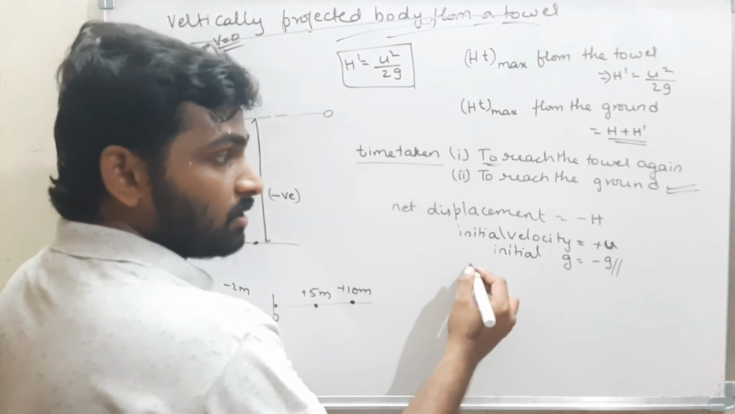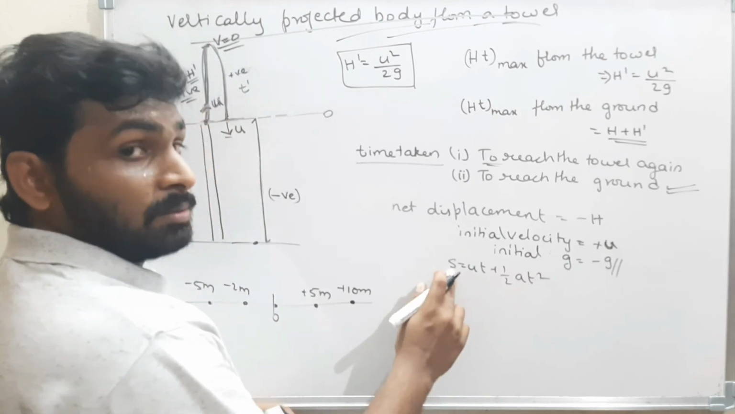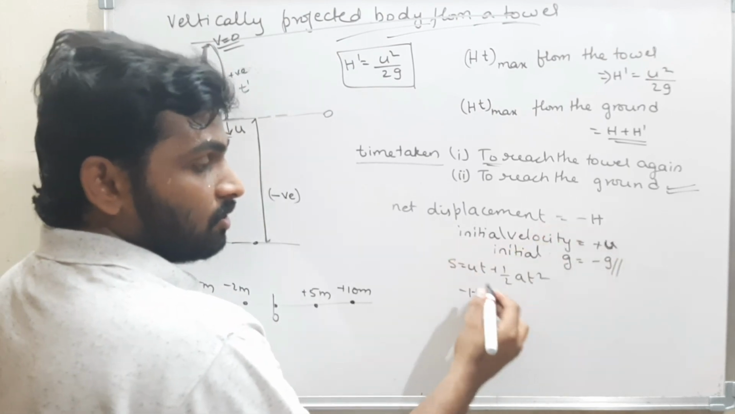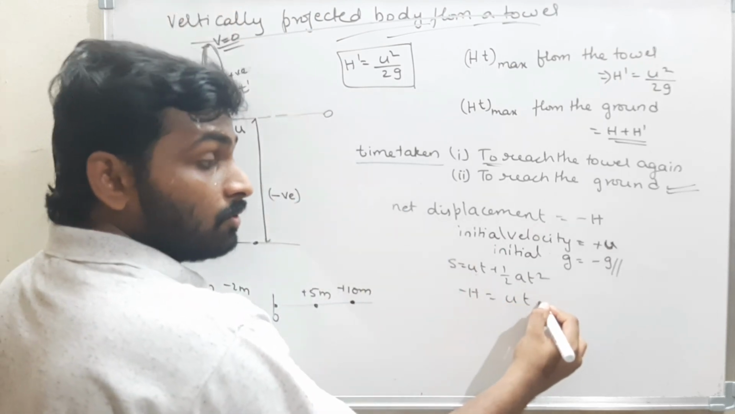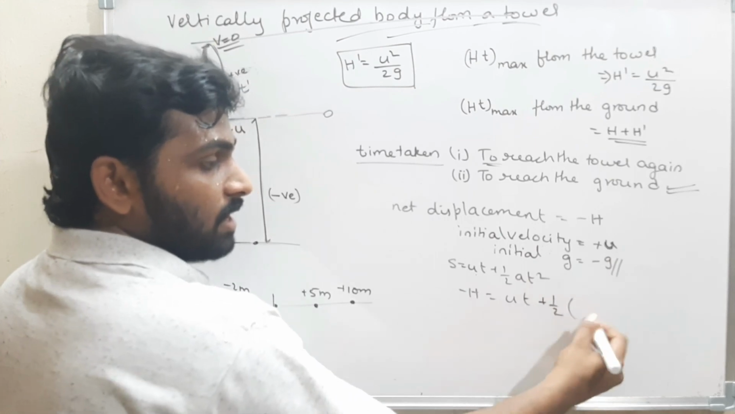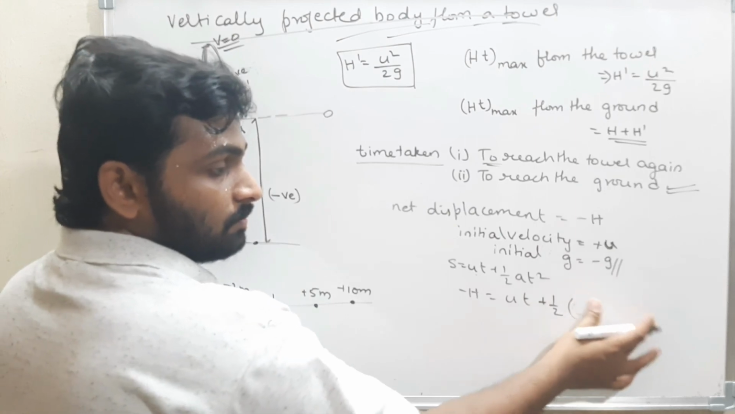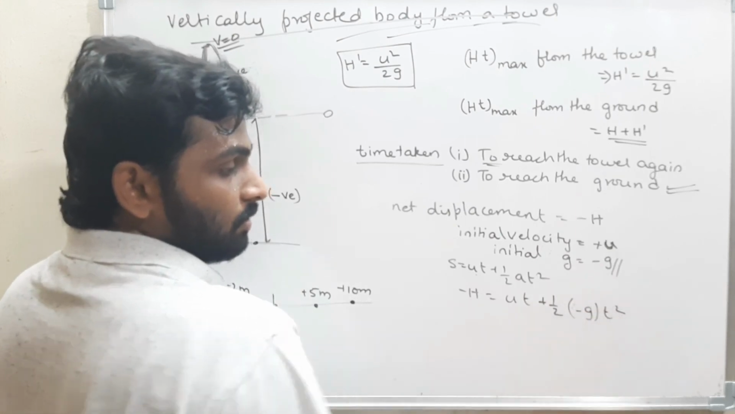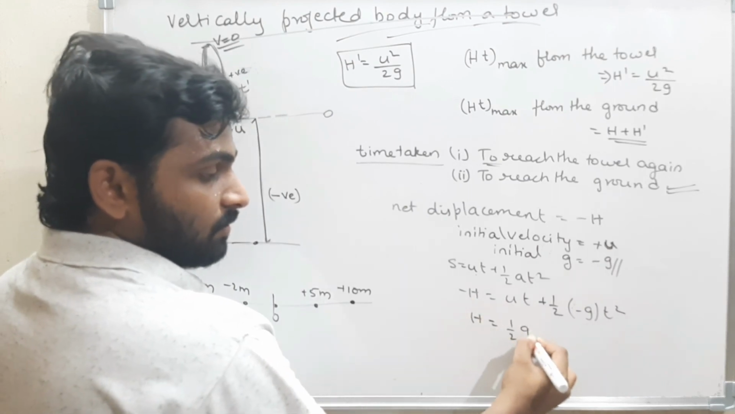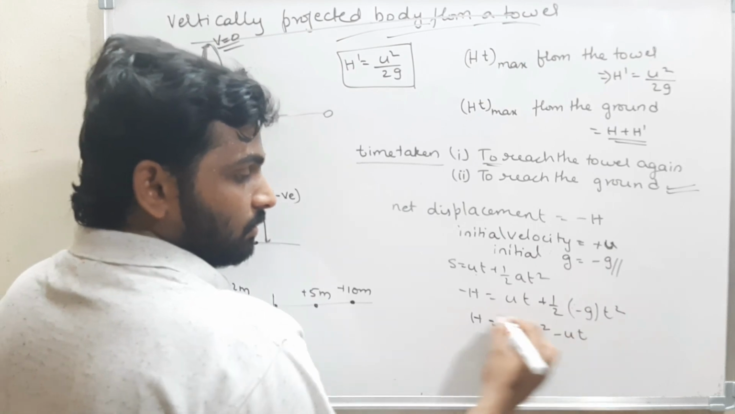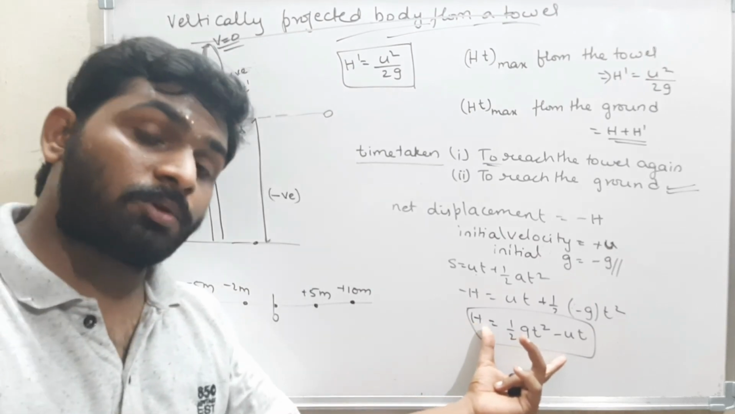Now use the equation s is equal to ut plus half at square. What is s? s is nothing but the net displacement. It is minus h, is equal to u, which is projected upwards, so u into t, plus half into acceleration due to gravity, that is minus g, into t square. Therefore h is equal to, taking the minus outside, half gt square minus ut. This is the final equation I got for a body which is projected from a tower.